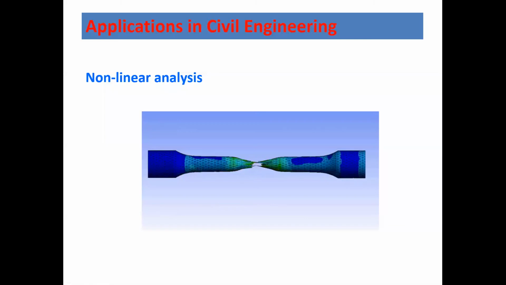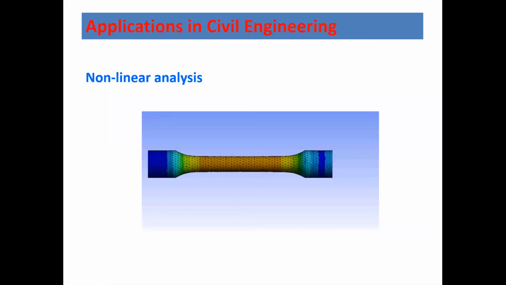Here, this is a typical nonlinear analysis which is done in the finite element method. This is the bar elongation, which you might have studied in the laboratory practical. In the UTM, we keep a steel bar and stretch it, and then we find out the stresses, or we can get the modulus of elasticity. This kind of simulation comes under the category of nonlinear analysis.